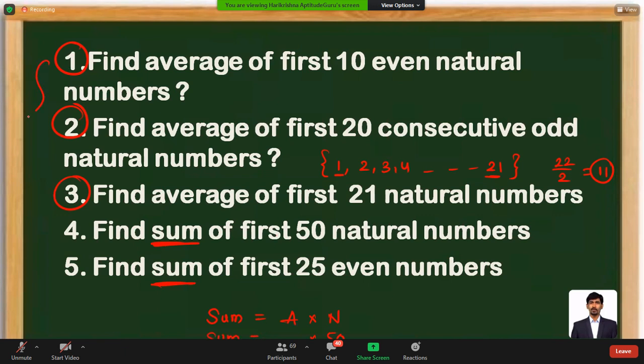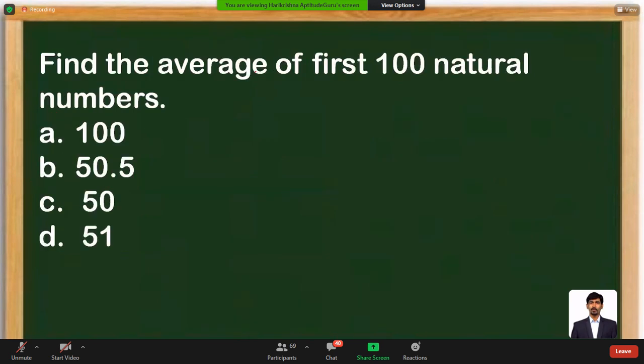Here we learned a concept how to find out average. You can use that concept as first term plus last term by 2. So for sum of first 50 natural numbers like 1, 2, 3 and so on till 50, average will be given as 1 plus 50, 51 by 2. So the answer choice is going to be 50 into 51 by 2. This you can further check. The last one is also similar. Sum of the terms is required. We can use the same formula, average into number of the terms, just for practice.